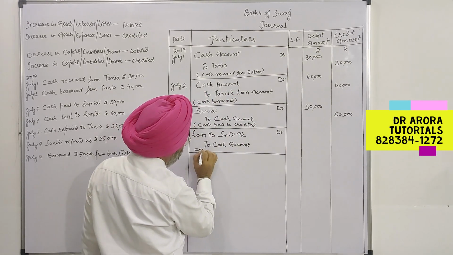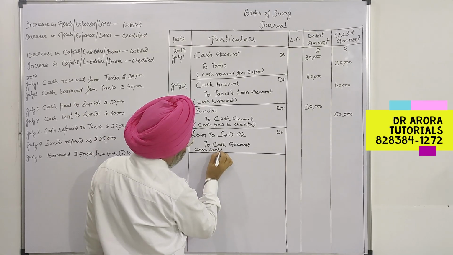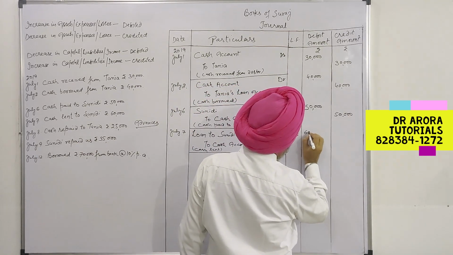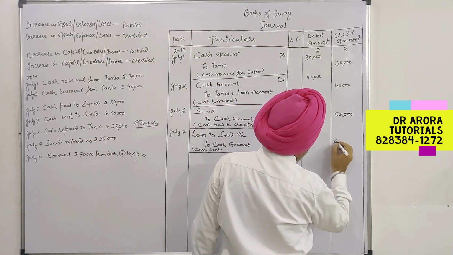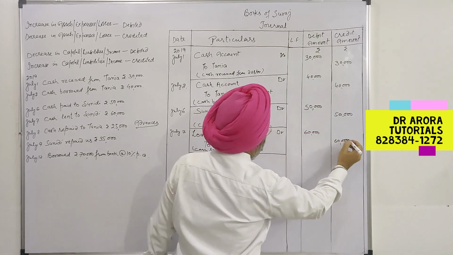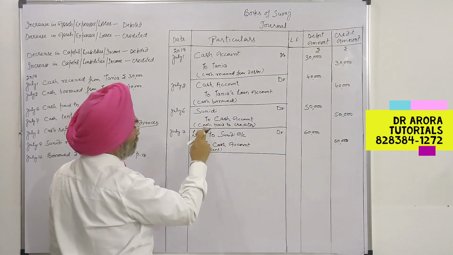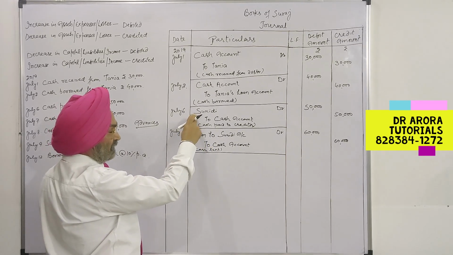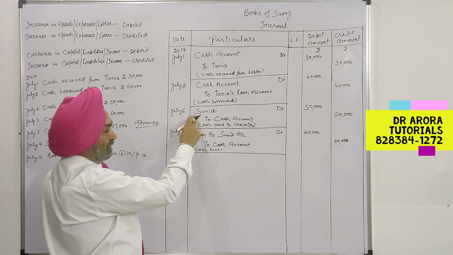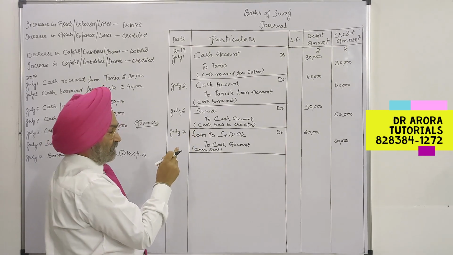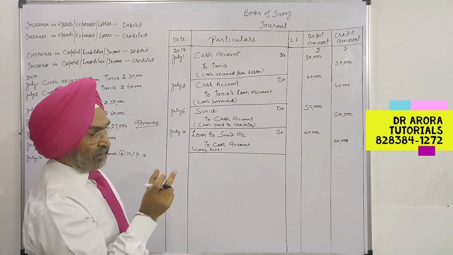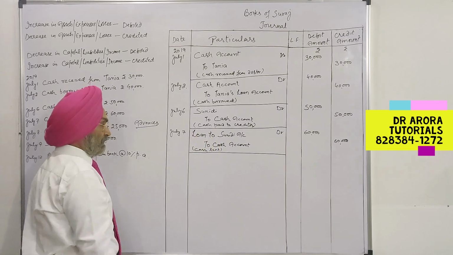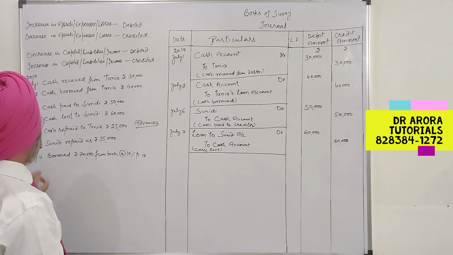So cash lent. So this was 60,000. So in both the cases, the cash is given to Sunidhi. In one case, it was a decrease in liability. In the other case, it is an increase in asset. Loan to Sunidhi is our asset. It is an increase in asset. So this will be prepared under the name Loan to Sunidhi account.